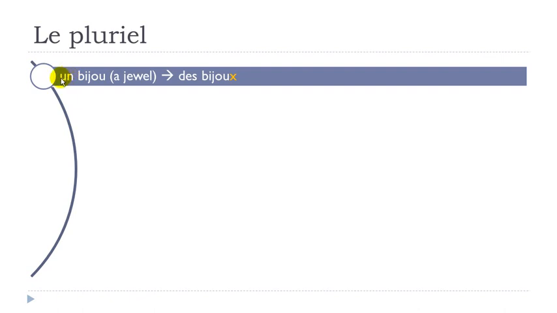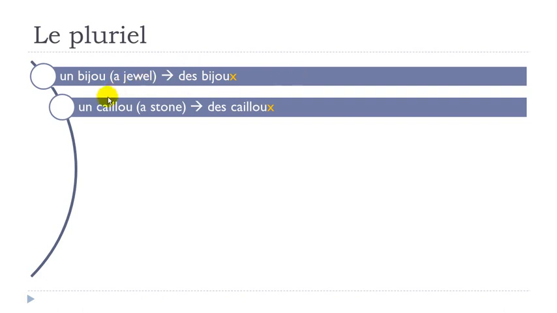So the first one, un bijou. I did put the translation here. Pluriel, des bijoux. Then, un caillou, plural, des cailloux. Remember, you don't pronounce the final x.